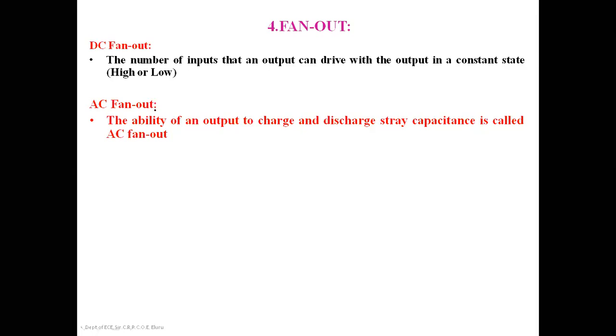The transistor has three terminals: source, drain, and gate, and between the terminals it has a junction capacitance that exhibits stray capacitance. So you cannot ignore these effects on the transistor. If you consider these effects, that is referred to as the AC fan out.